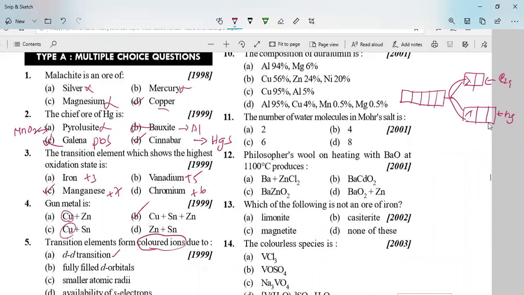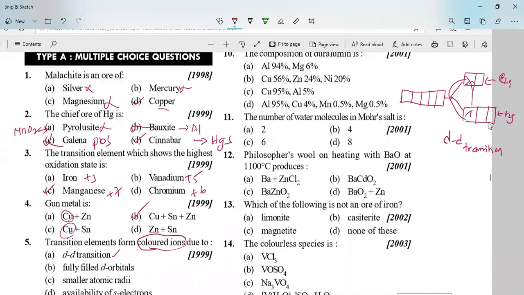When it goes to the Eg orbital, the electron is promoted from the T2g, the lower energy, to the higher energy. Again, it will come back from the higher energy to the lower energy. This type of transition we call d-d transition. That means the electron jumps from the lower energy d orbital to the higher energy d orbital.